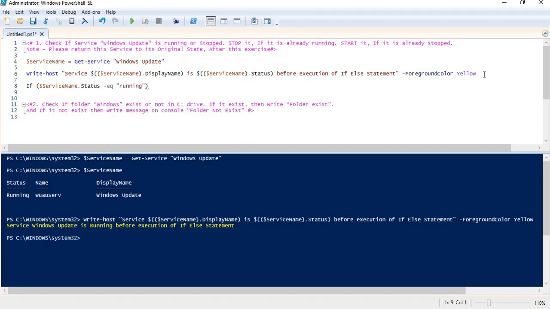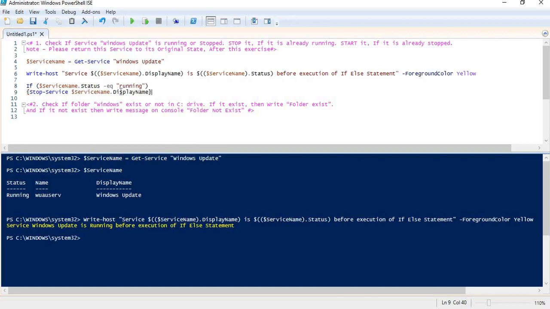run this code: Stop-Service Windows Update. Or I can use a variable here as well, right?